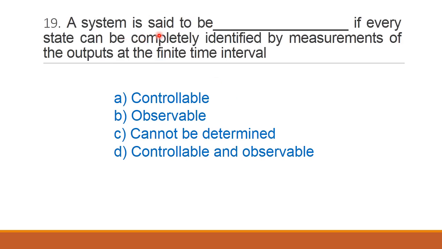Next question, a system is said to be dash if every state can be completely identified by measurements of the outputs at the finite time interval. So here also 4 options are given. The correct answer is option B observable.